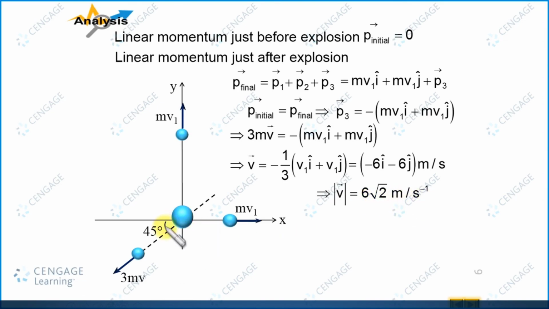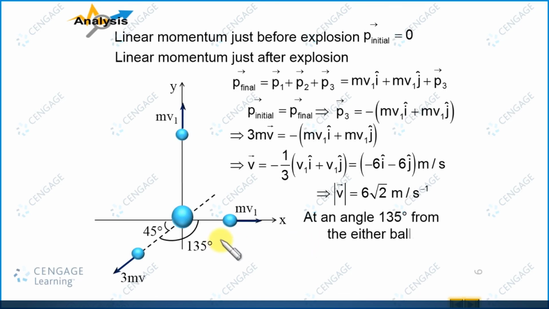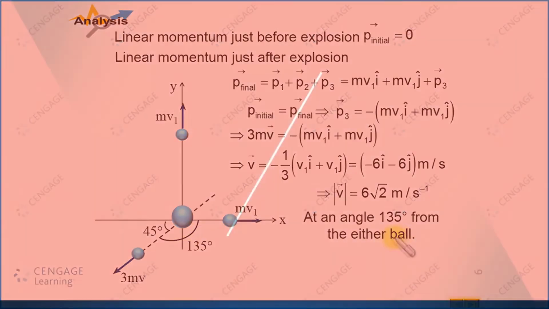If it is 45 degrees, then the angle made by the third part with the direction of motion of the first part is 135 degrees. So now we can say the third part, that is this part, will move at an angle of 135 degrees from any of the parts, right.